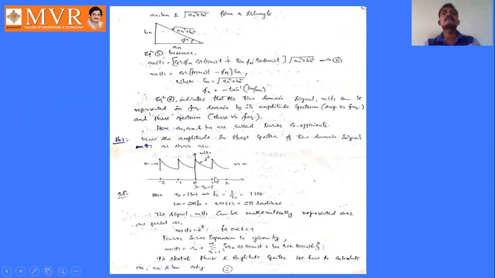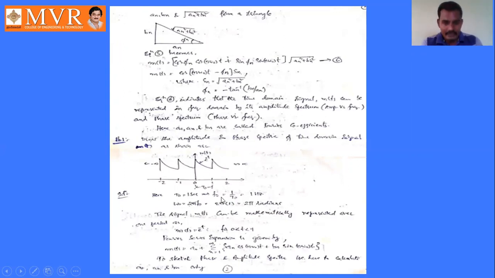This is the waveform. With this time period, it will be repeated up to infinity. So what is the basic fundamental time period here? T naught is 1 second. From that T naught, 1 second, we will write the fundamental frequency. Frequency is nothing but the reciprocal of the time period, that is f naught equal to 1 by T naught, that is 1 by 1, it is 1 hertz. And after that we will write the angular frequency, that is omega naught. Omega naught equal to 2 pi into f naught, that is 2 pi into 1, that is 2 pi radians.